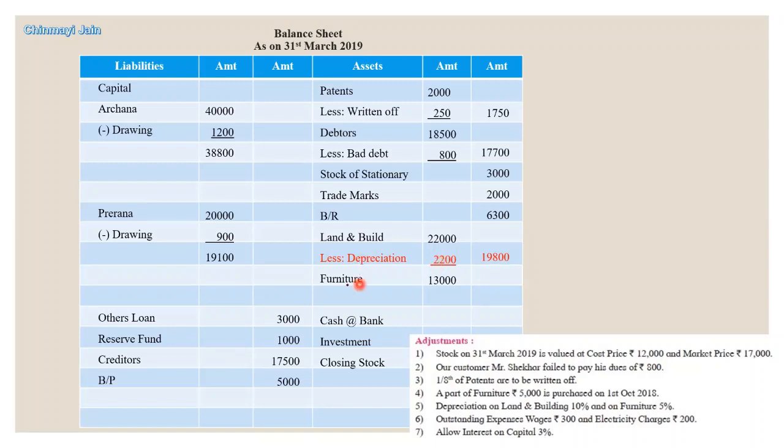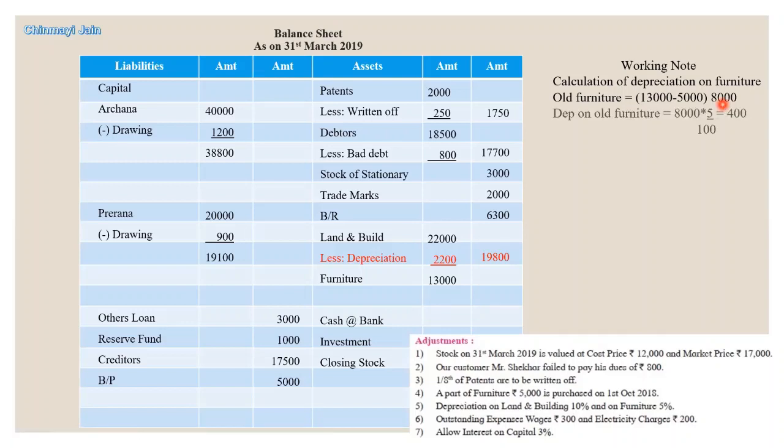Next, we have furniture. Let's see how to calculate depreciation on furniture. So we will prepare a working note here to calculate the depreciation. We have to calculate old furniture first. 13,000 is the total furniture we have, minus 5,000 rupees new furniture which we have purchased this year. So our old furniture will be 8,000 rupees and depreciation on old furniture is 400 rupees.